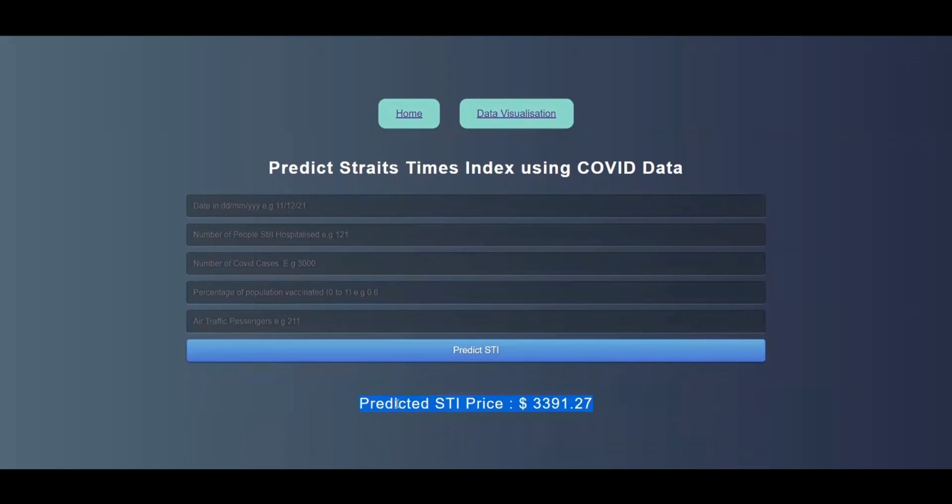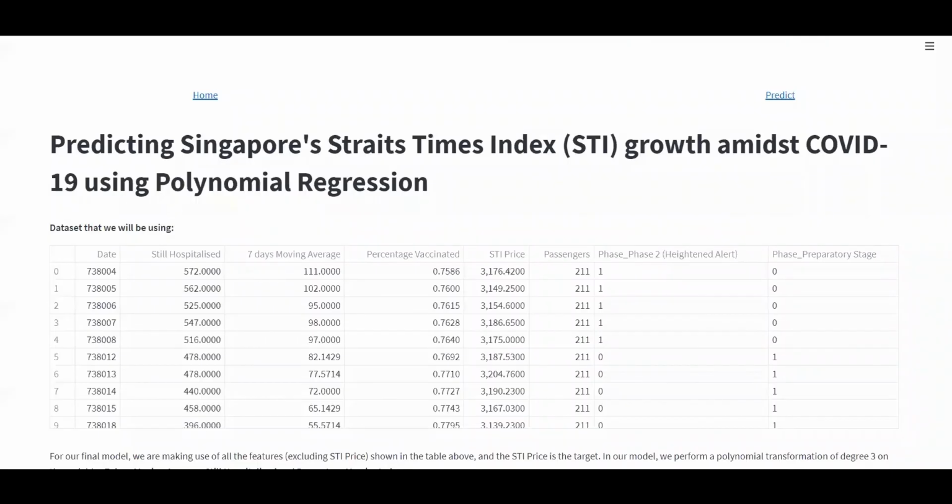All right, so we believe that this web app will be a great tool to help the user understand the effect of COVID on Singapore's economy and to play with the different parameters to visualize the Straits Times Index price. So how do we build this web app? The front end is built with Flask as well as Streamlit. Streamlit is a very good data visualization software